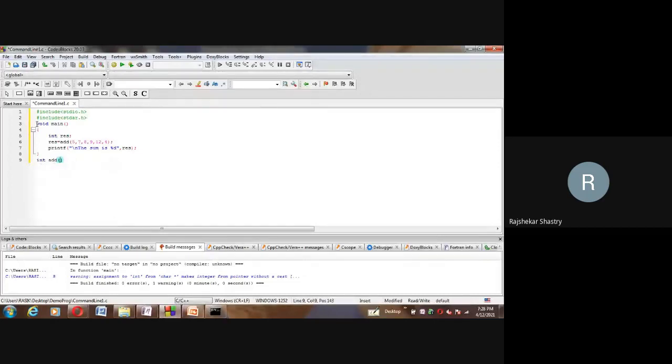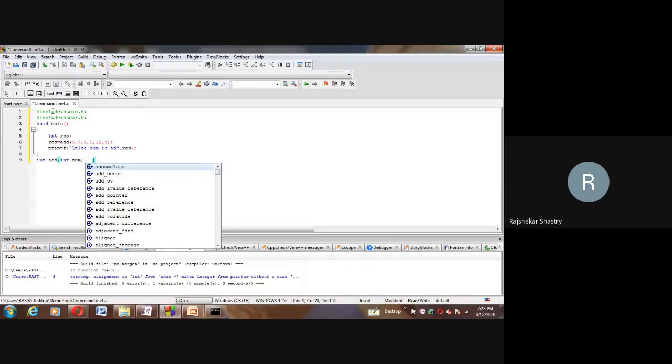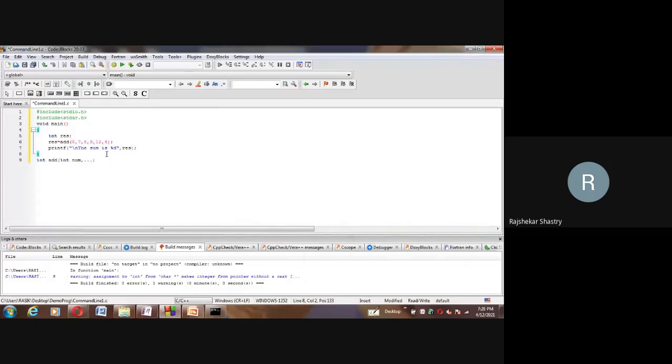Add is the method name. The first parameter is num, which is of integer type because 5 is an integer, and how many remain we don't know. So I'm least bothered about the data type. In my case all are integers, but how many we don't know. That's why I'm keeping 3 dots, which stands for ellipsis.